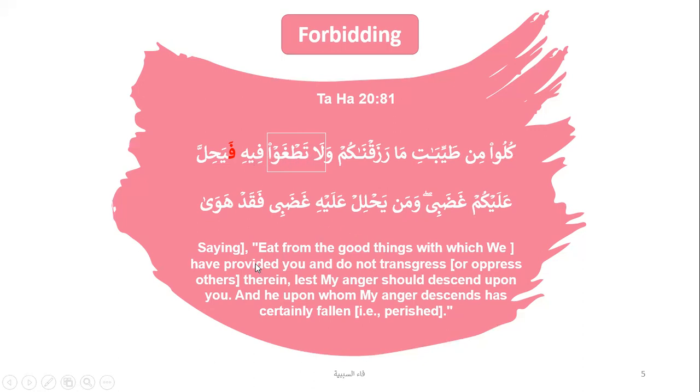So this is over here, if you see, do not transgress or oppress others therein. Fa sababiyya yahilla. So this is your mansoob fail. Lest my anger should descend upon you. Alaykum ghadabi. So if you see the structure forbidden first, you spotted the fail nahi.